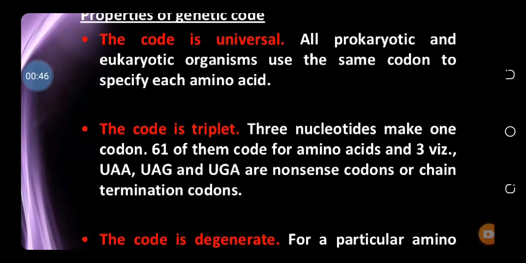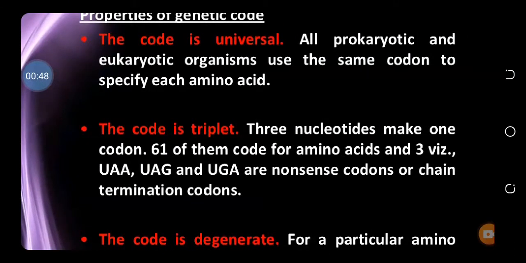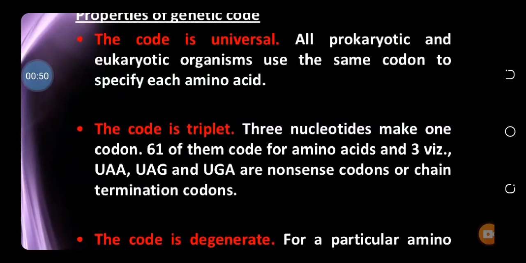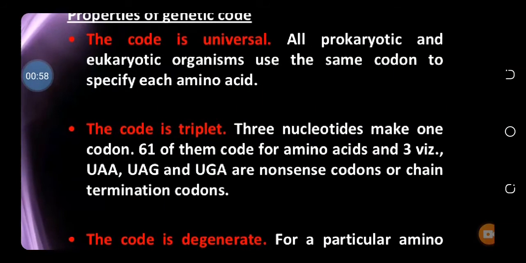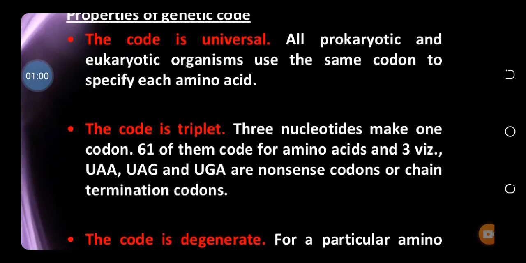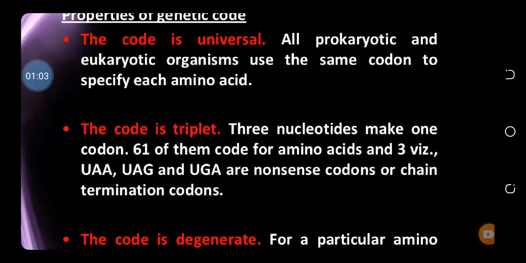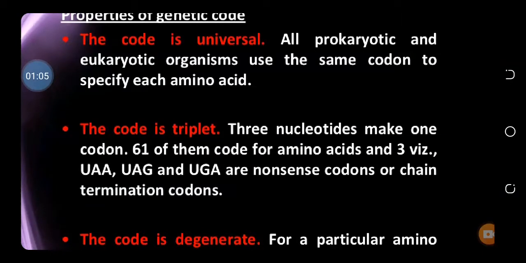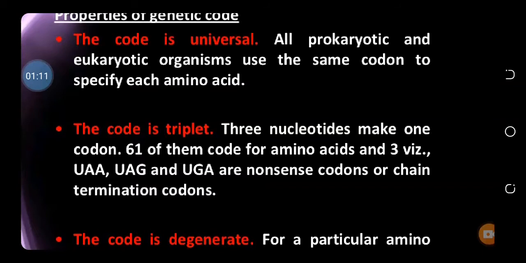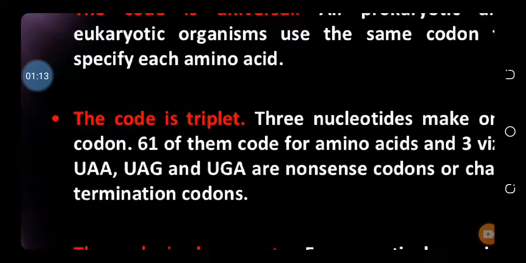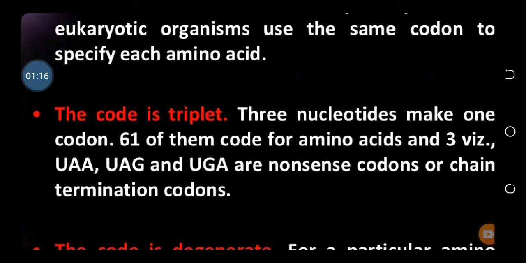For example, the AUG, which is the first code, also called the initiation code. This is a code for an amino acid called methionine. So the code is same in prokaryotes as well as in the eukaryote. Only difference is that in the prokaryote, AUG stands for formyl methionine, and in case of eukaryote, it codes for the methionine.